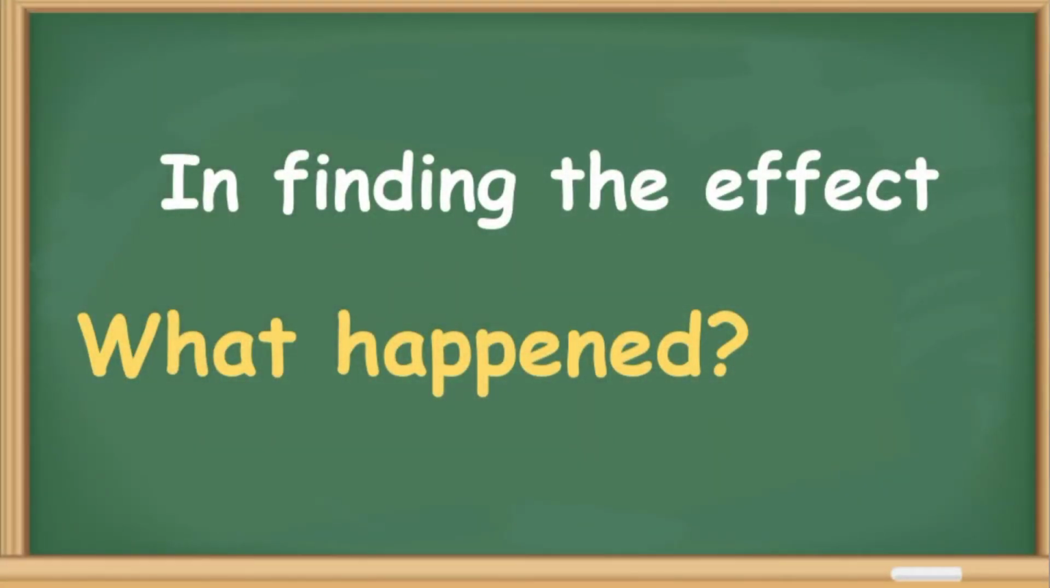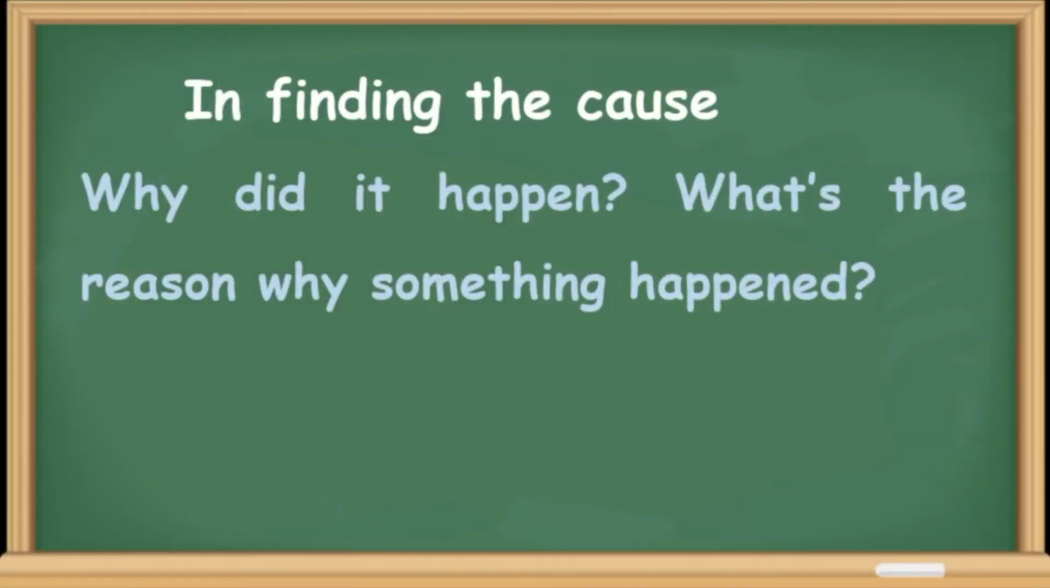See, identifying the cause and effect isn't hard at all. All you have to do to find the effect is to ask yourself, what happened? And to find the cause, you just need to ask yourself, why did it happen? What's the reason why something happened? So you must also remember that there are signal words or clue words being used in stating the cause and the effect.